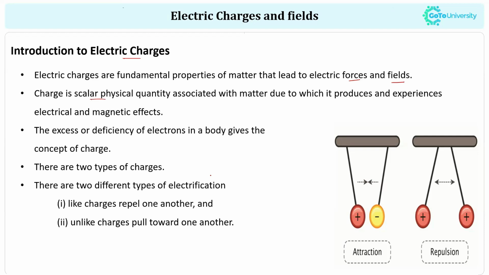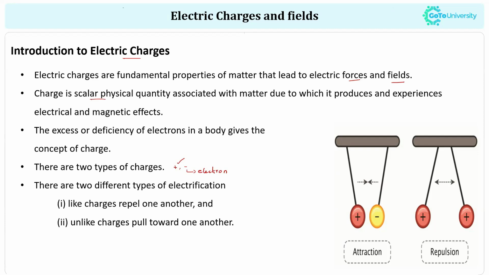There are two types of charge. One is a positive charge, and the other is a negative charge. The positive charge is carried by a proton and the negative one by an electron.